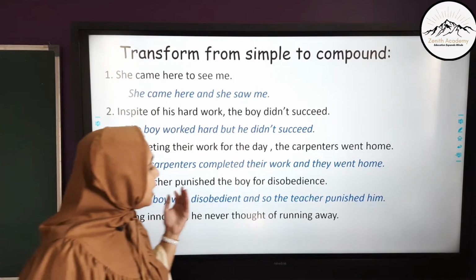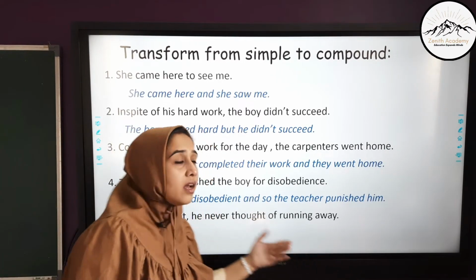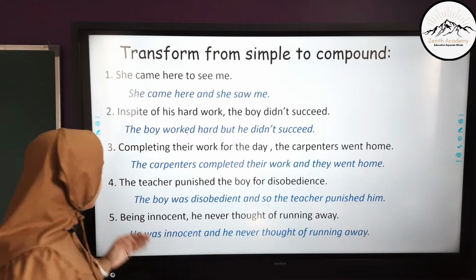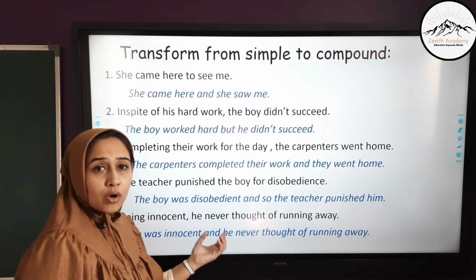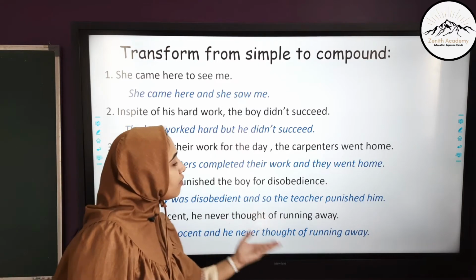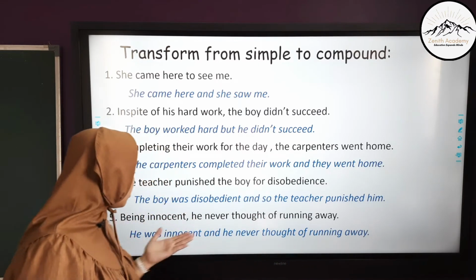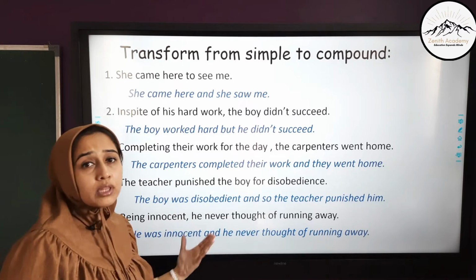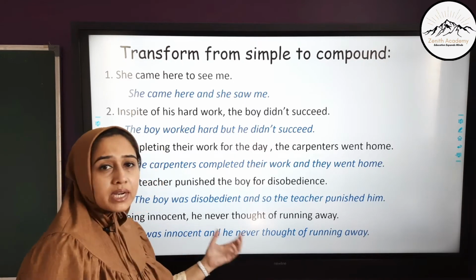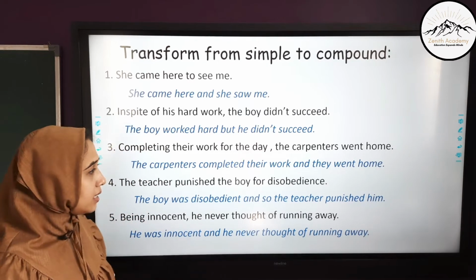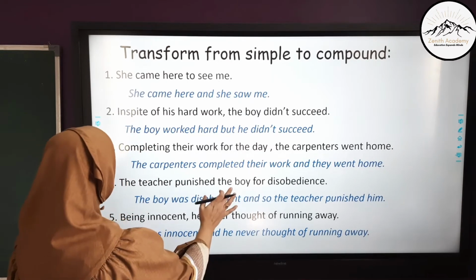Being innocent, he never thought of running away. This would be transformed into, he was innocent, first main clause, and coordinating conjunction, he never thought of running away. Both the parts have one subject and predicate. He is the subject in both the parts of the sentence. Let's move ahead.